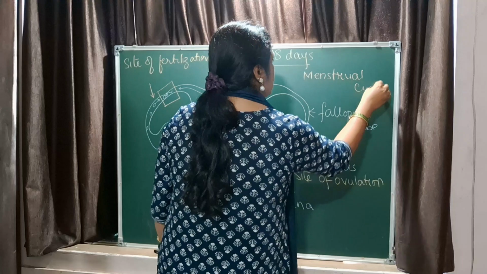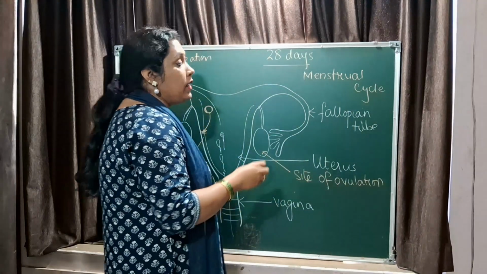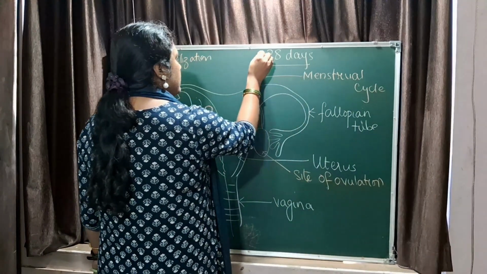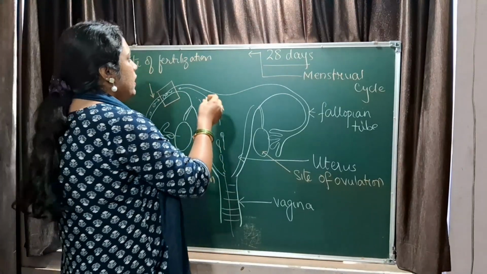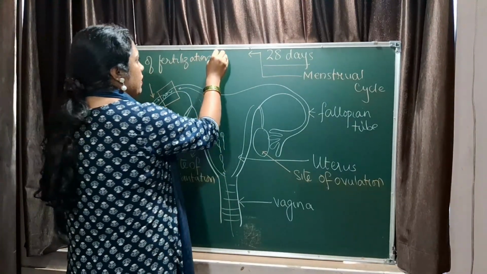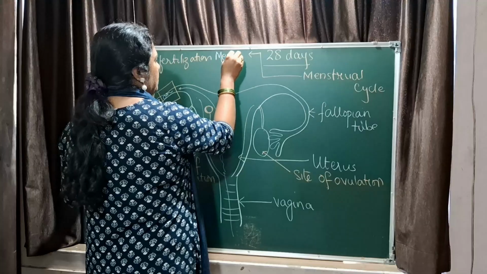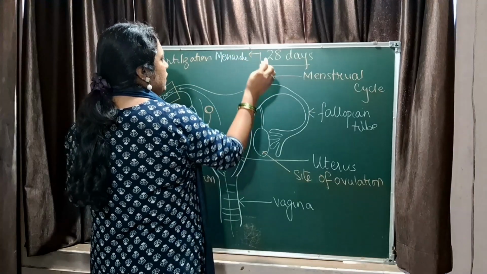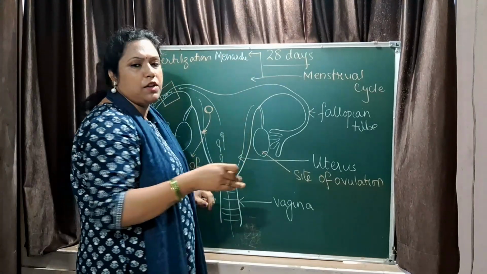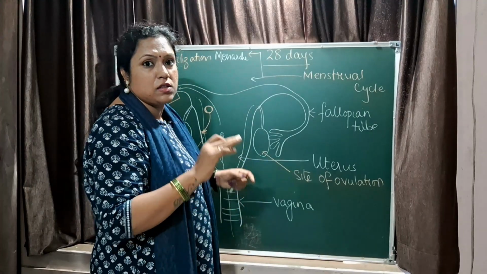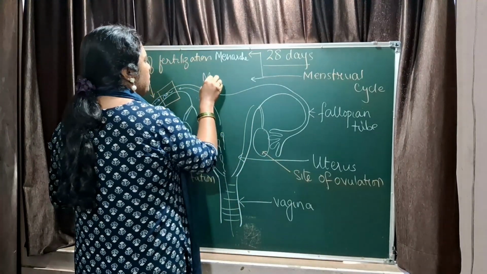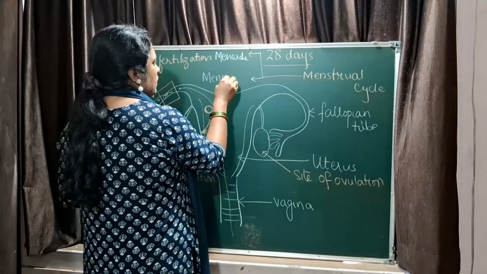Okay, this is called the menstrual cycle. The beginning of the menstrual cycle at the age of say 12 or 13 is called menarche. And when the female reaches the age of say 45 to 50, the menstrual cycle stops, that is, egg production stops. That is called menopause.